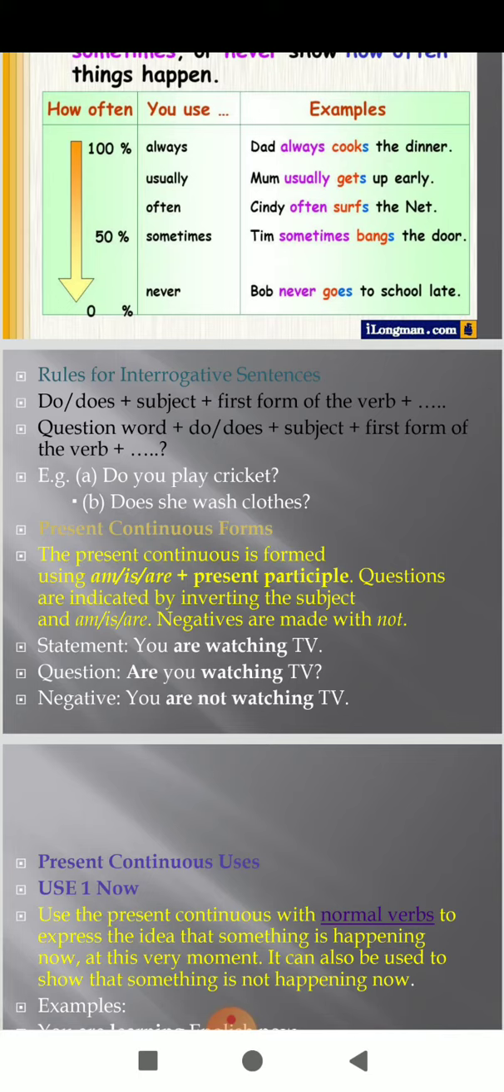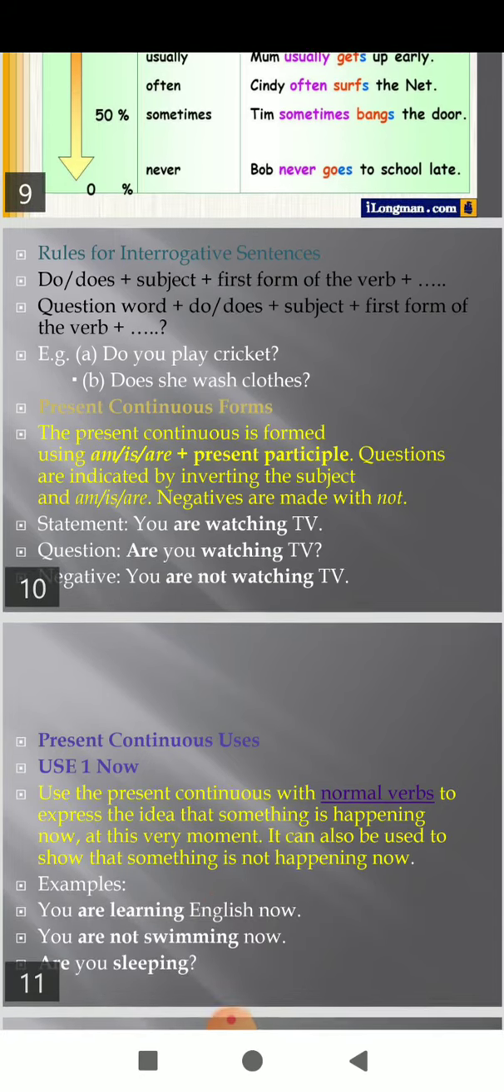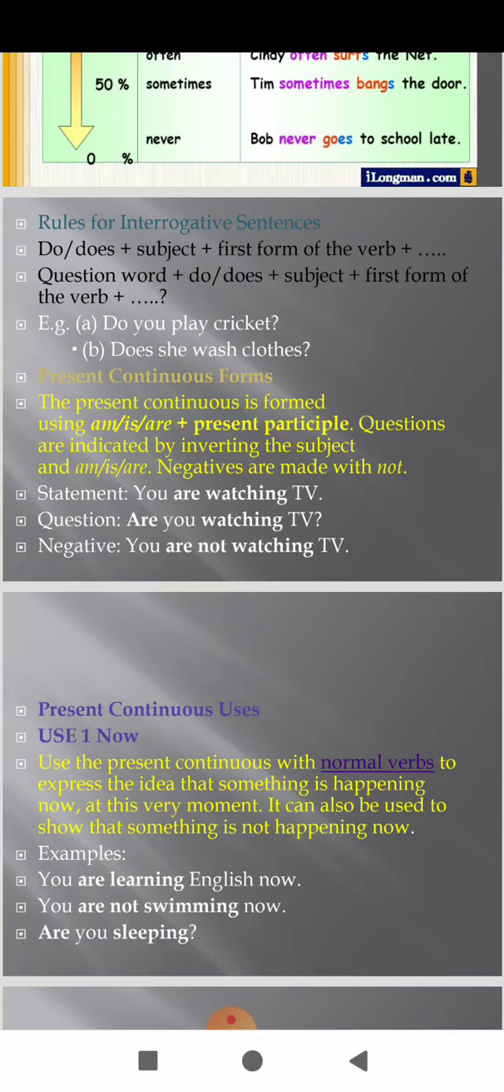And what will be the rules for negative sentences? For negative sentences, students, singular subject plus does not plus first form of the verb. And for plural subject, it will be do not plus first form of the verb. Rina does not watch television. This is for negative sentences.